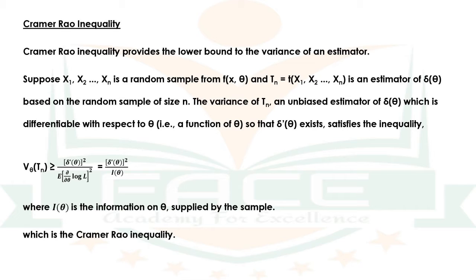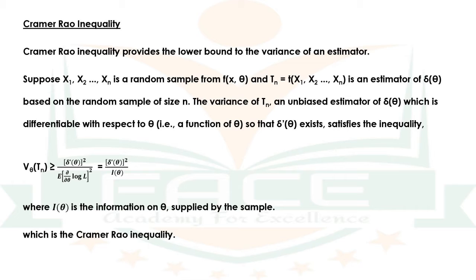And in case of an exceptional set, if any of them exist, it would be independent of theta. The third condition is the range of integration is independent of the parameter theta, so that f of x, theta is differentiable under the integral sign.